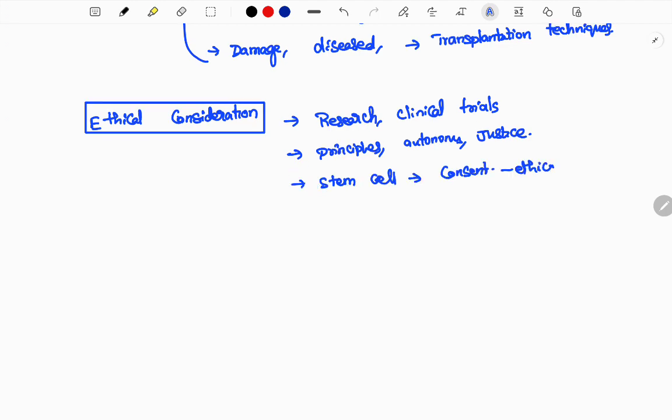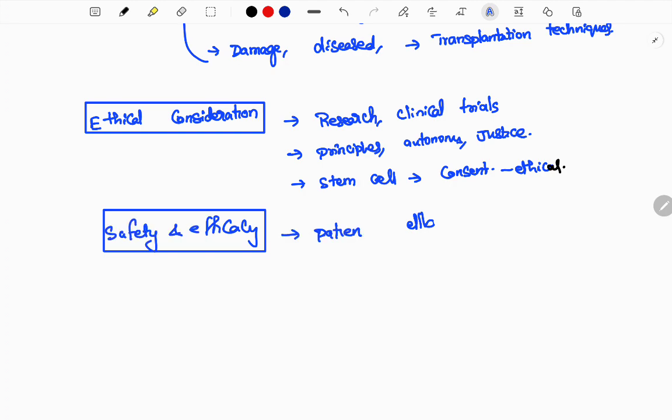And also stem cells. If you are doing stem cell therapy, the ethical consideration is that you need consent. The person going through this therapy should have been given the consent. That is what ethical considerations are.